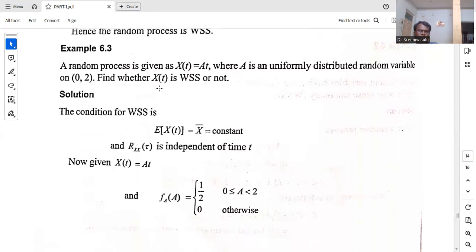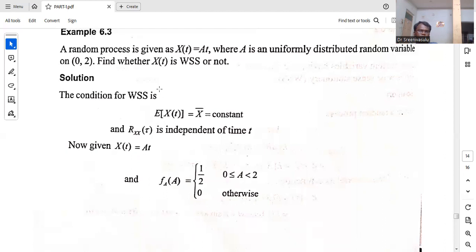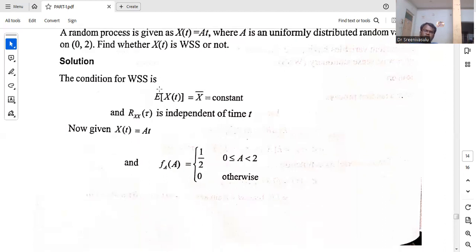Now you see another problem is here. A random process is given as x of t is equal to A t, where A is a uniformly distributed random variable. A is uniformly distributed within the interval 0 to 2. Find whether the x of t is wide sense stationary, WSS means wide sense stationary, or not.